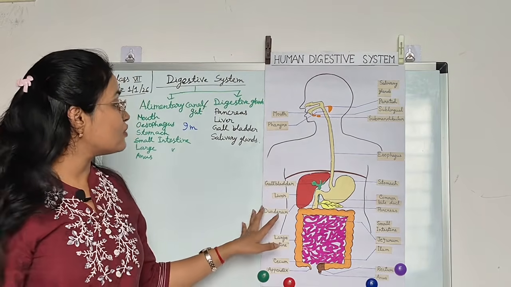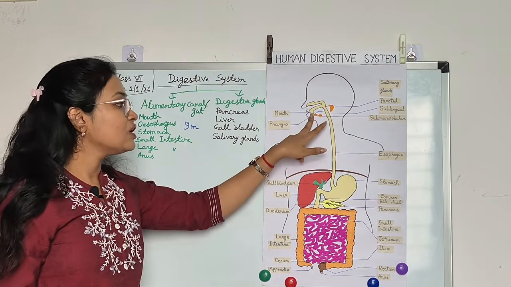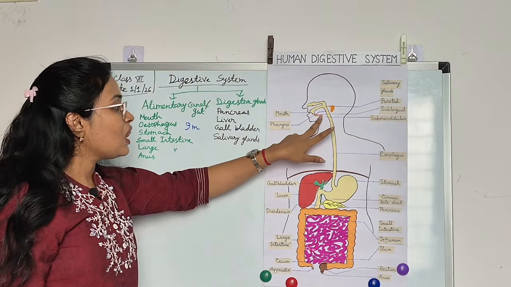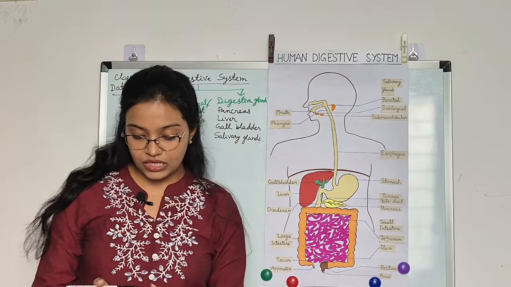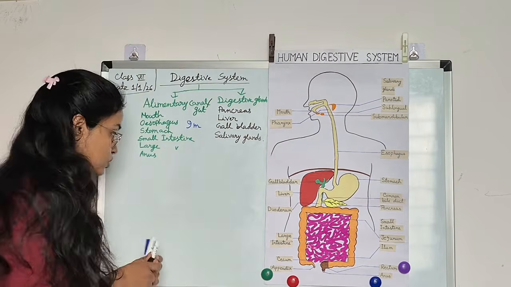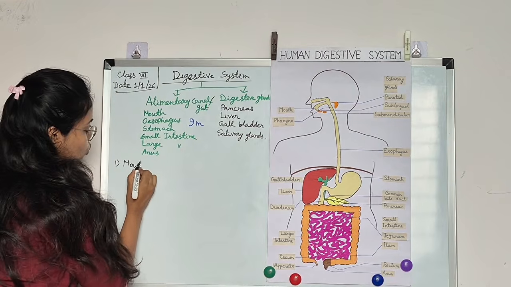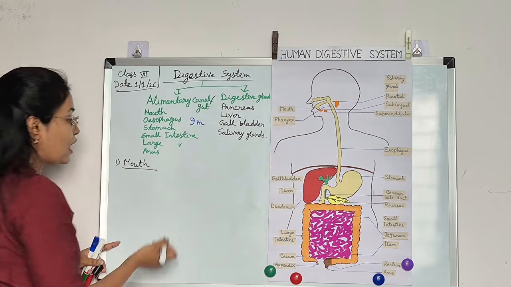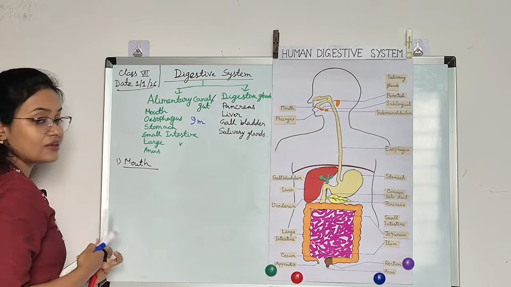Next comes our salivary glands. Here you can see we have three salivary glands. The first one is the parotid, the big one, and then the sublingual and submandibular. So we have a total of three salivary glands in the mouth. Now I will write here, mouth. In the mouth, the salivary gland secretes salivary amylase, which is responsible for carbohydrate digestion.